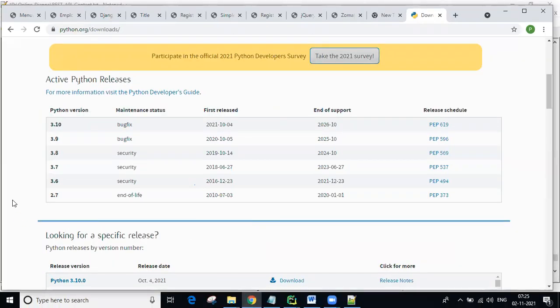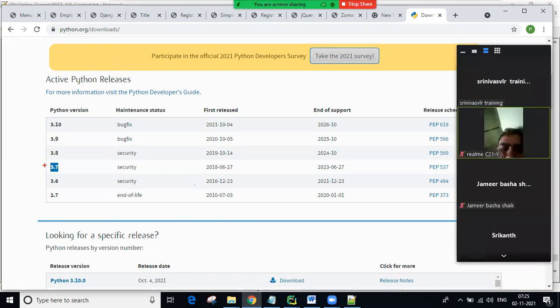Generally, guys, people don't always use the latest versions in real time, because they keep making changes in the latest versions. So we can use some stabilized versions. You can use 3.9, and 3.7 also. I'm using the 3.7 version, downloading and installing it.